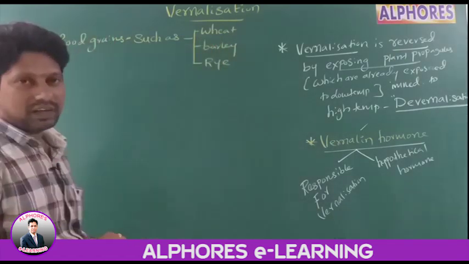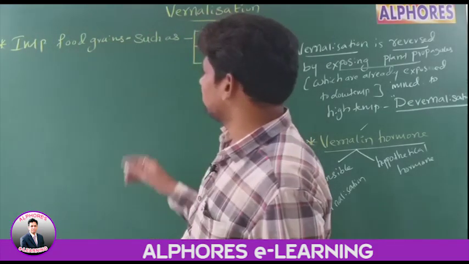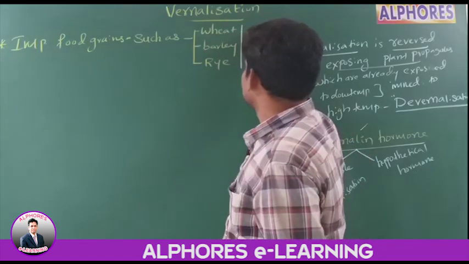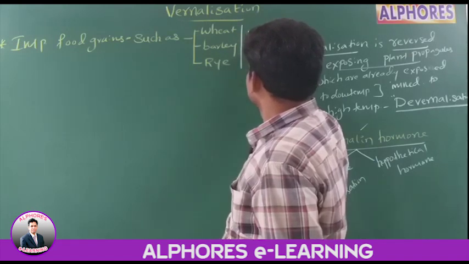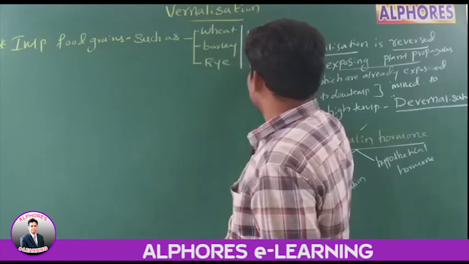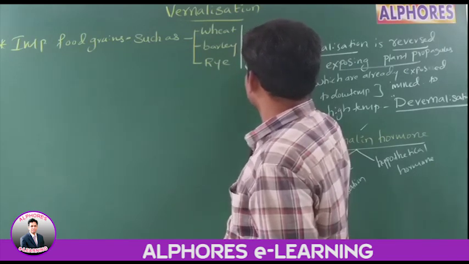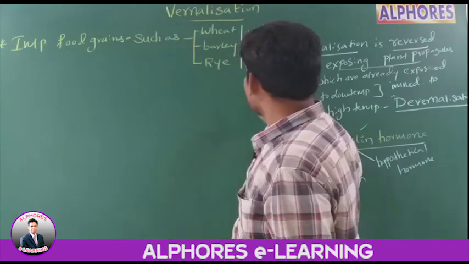How many types of varieties are possible? Two types of varieties. What are the two types?